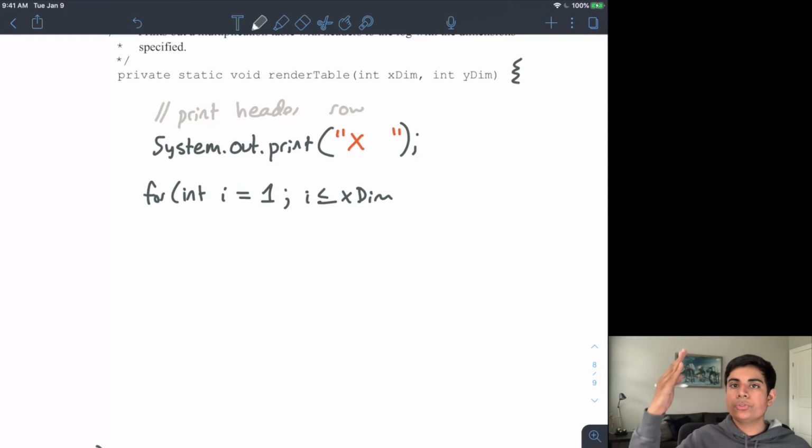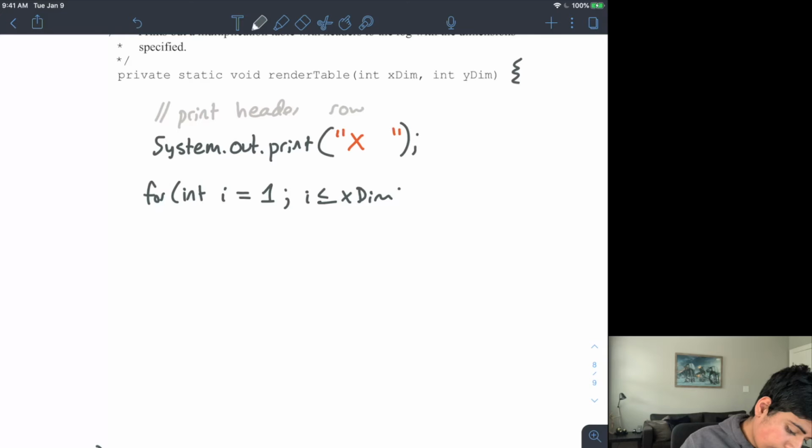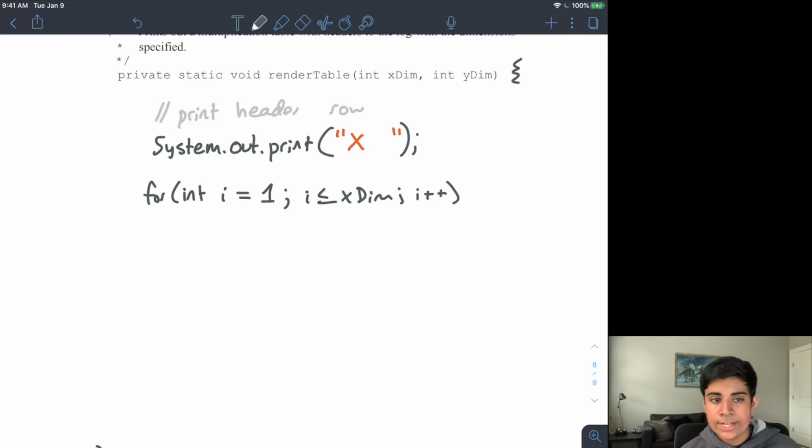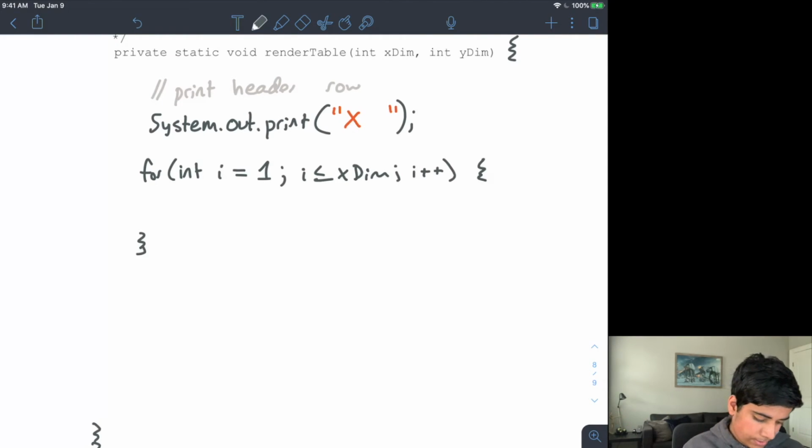And that will allow me to have i equal to the actual last number possible, right? And then I have i++, which will increase the value of my counter. And then I have an open and close brace.